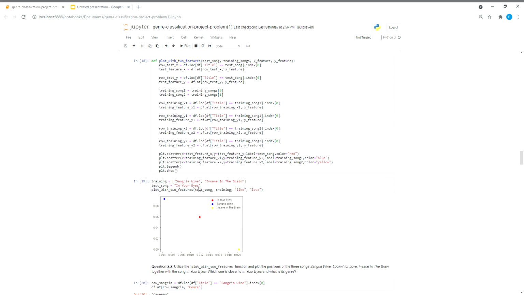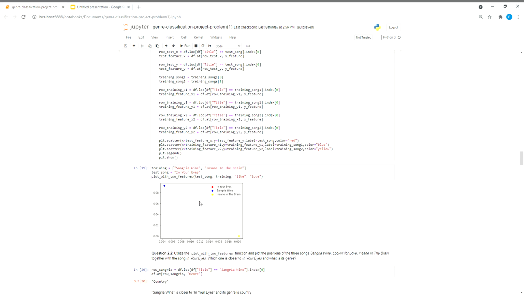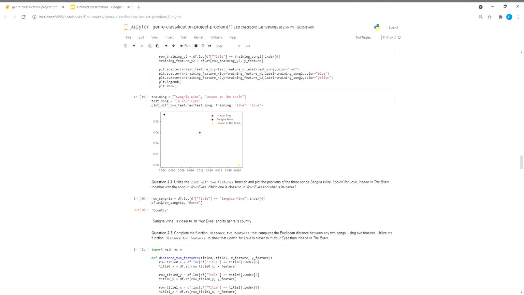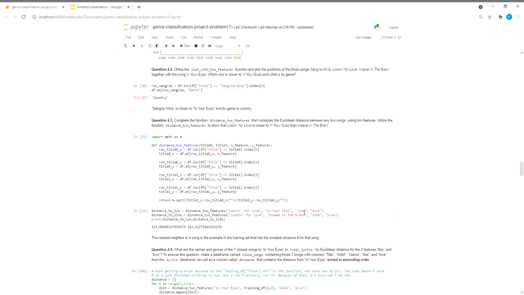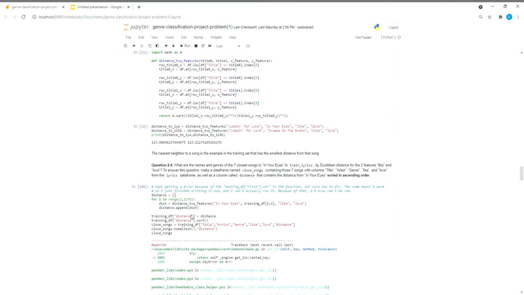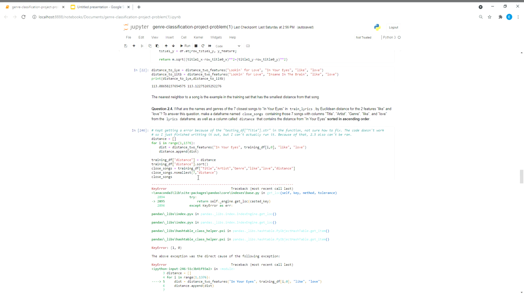I think I used a lot of extra stuff I didn't need to. But yeah, here it was, and it worked. It said it was closer to country. It was country. This was just the distance between two features, and the distance between these two with these words were individually like 113.08 and 113.12.